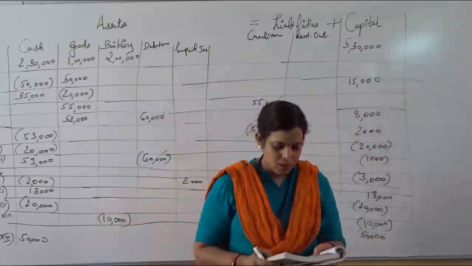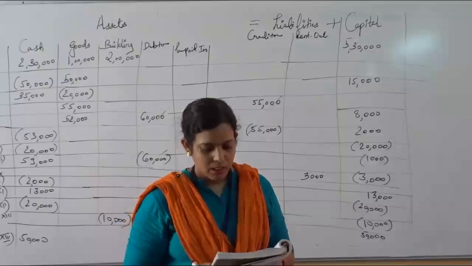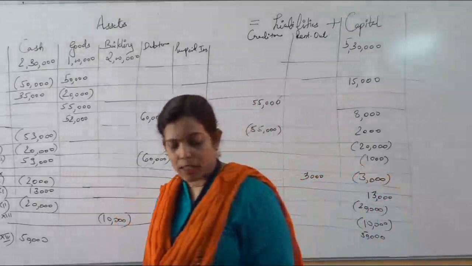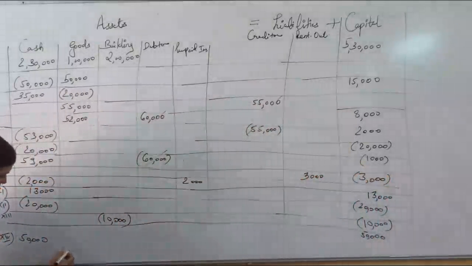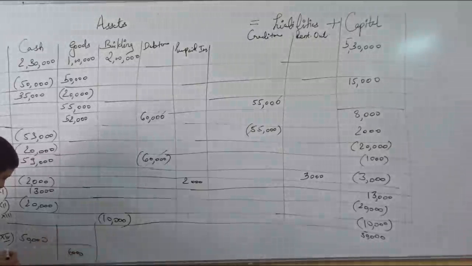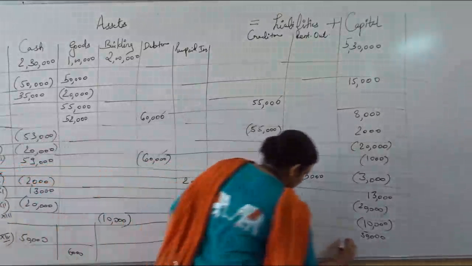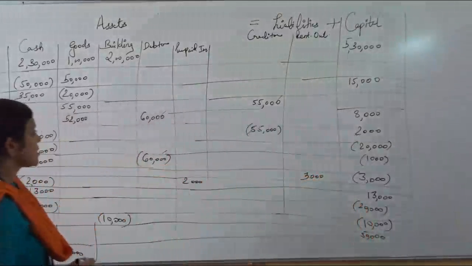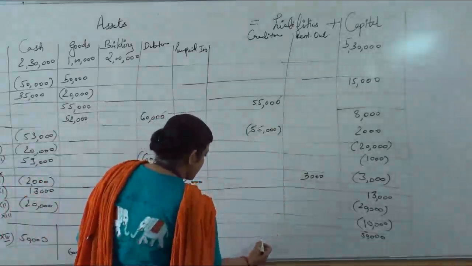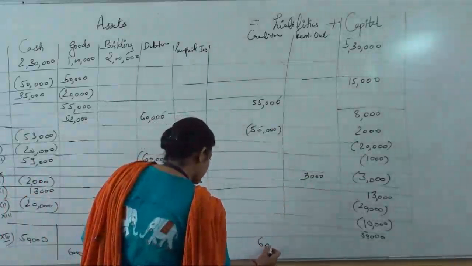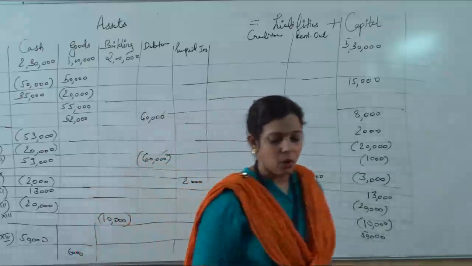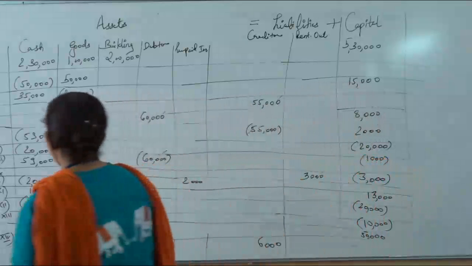Last transaction, purchase goods from Rakhi. How much goods are purchased from Rakhi? 6,000. So what will be the impact? Goods are coming into the business, 6,000. And second, since it is purchased on credit, you have a creditor, so you will write 6,000 in the creditor column. A new creditor is created of rupees 6,000, like this.